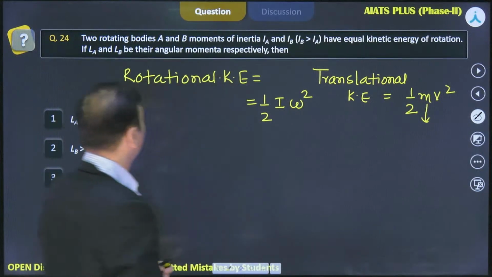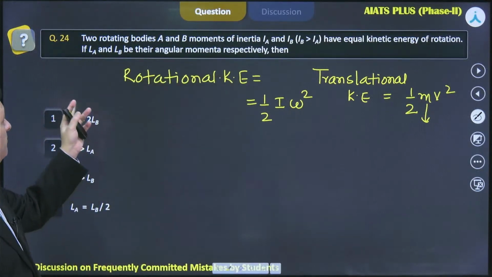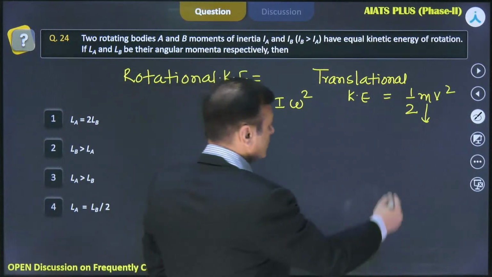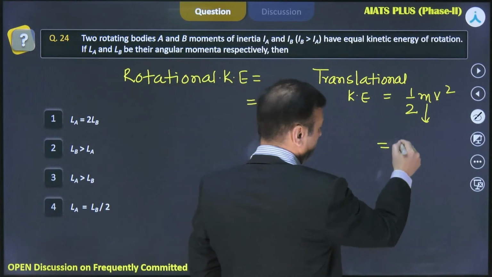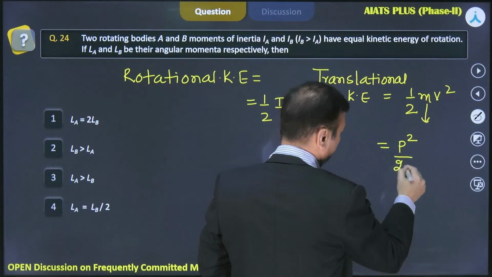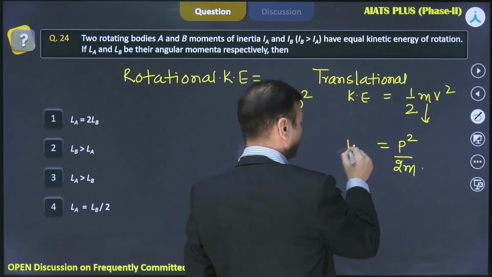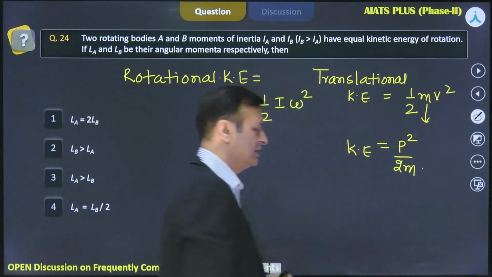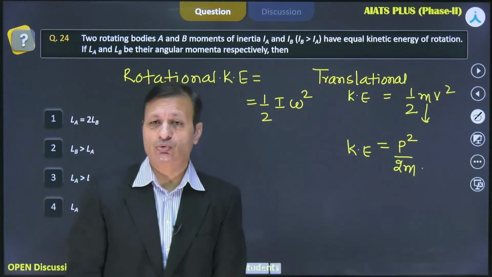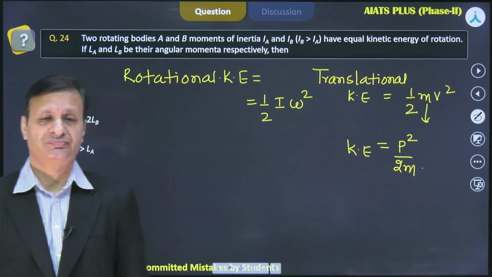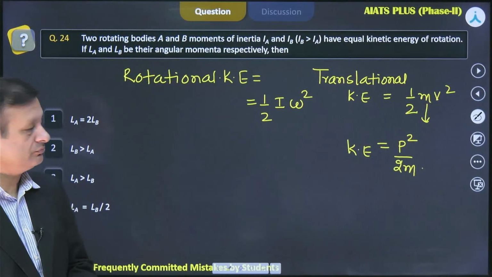Then we need to understand angular momentum. If you remember, the kinetic energy can also be written like this: kinetic energy is p square by 2m, where p is your linear momentum.